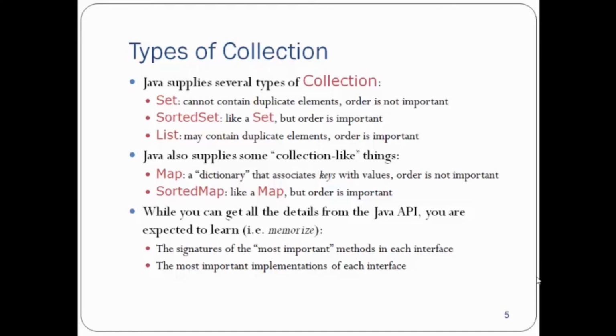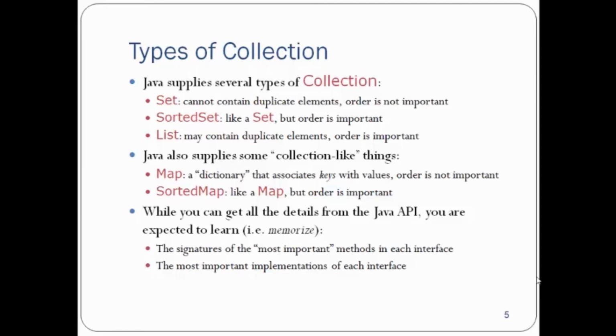Java also supplies some collection-like things, which is map. What is a map? A dictionary that associates keys with values. Order is not important here. You can take the example of a dictionary where there is a word and an associated meaning. The word has to be unique in the dictionary, and the meaning can be anything.